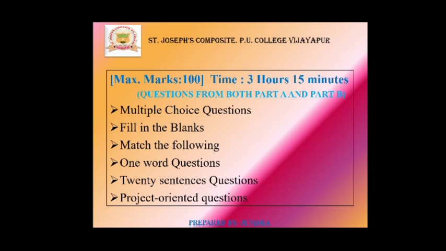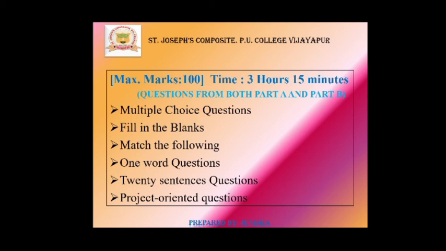So this is the exam pattern of economics according to the PU Department. According to this, your annual question paper will be prepared. So you had better prepare from or refer to the question bank. According to that question bank, the question paper will be prepared. So MCQ questions, fill in the blanks, match the following, 1 mark questions, 2 marks questions, 4 marks questions, and 6 marks questions along with project oriented questions. This is the original pattern of economics for PUC first year.